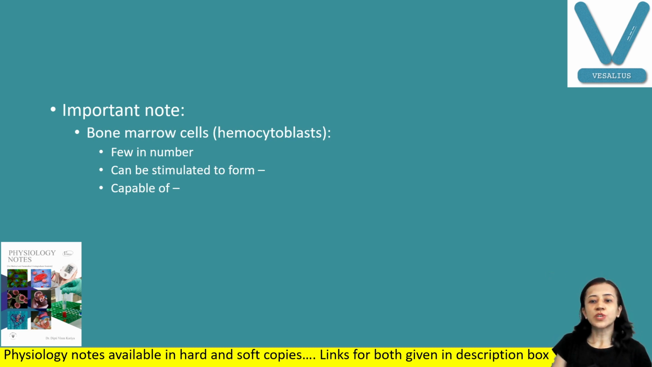Another important note here is bone marrow cells, hemocytoblasts. They are few in number and they can be stimulated to form any cell in the body, and they are capable of completely replacing the bone marrow which is injected in the host, and that is your bone marrow transplantation. And how can we transplant? First of all, we just have to inject the bone marrow from the donor to the recipient. Before that, the recipient's whole bone marrow has to be completely destroyed. So this is the applied aspect related to the topic.